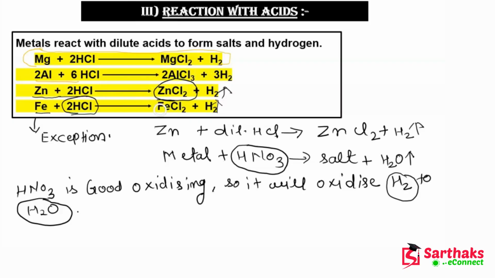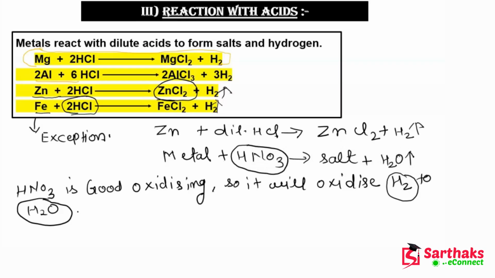So what was the exception? When a metal reacts with HNO3, which is nitric acid, it will form salt, and instead of hydrogen gas, water is produced, because HNO3 is a good oxidizing agent, so it will oxidize this hydrogen.